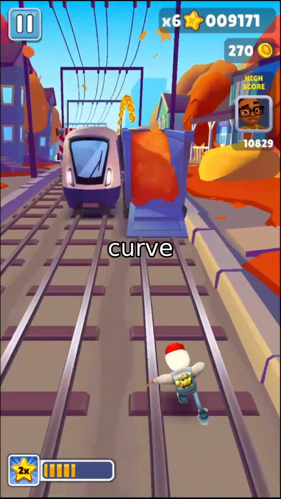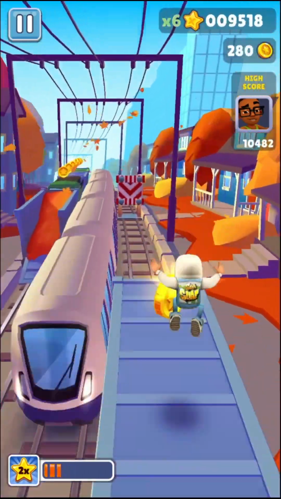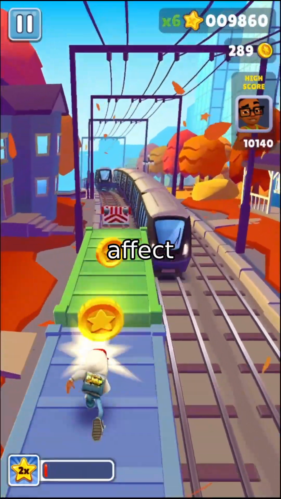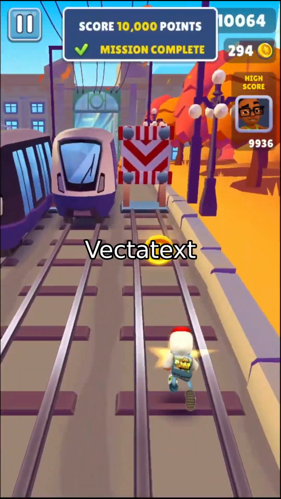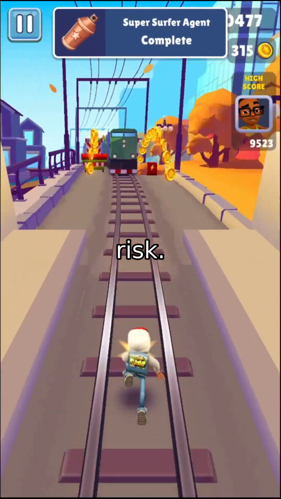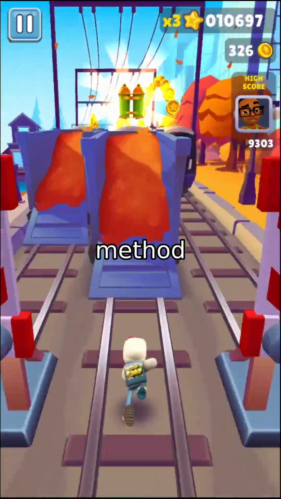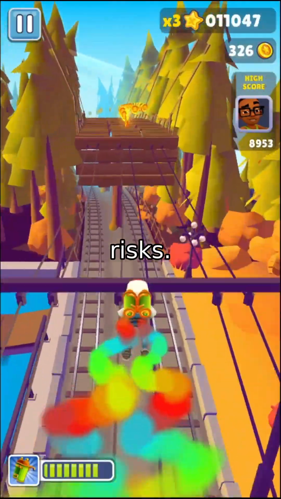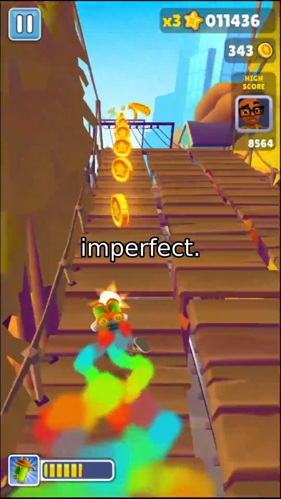First, they created a Pareto curve to balance speed and accuracy, showing how tiny changes in settings drastically affect results. Second, they proved Vec2Text could crack passwords, even without obvious patterns. That's a huge security risk. Third, they developed a simpler method called embedding quantization to reduce privacy risks. No fine-tuning needed, but still imperfect.